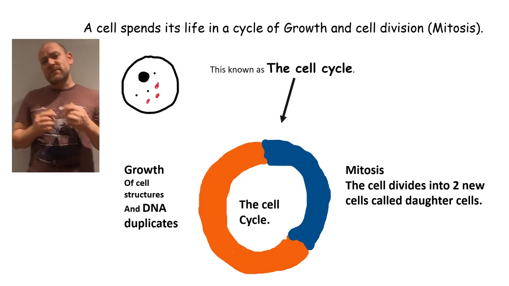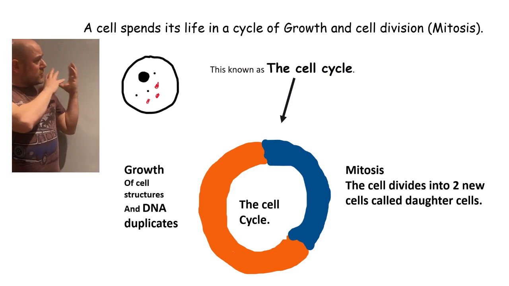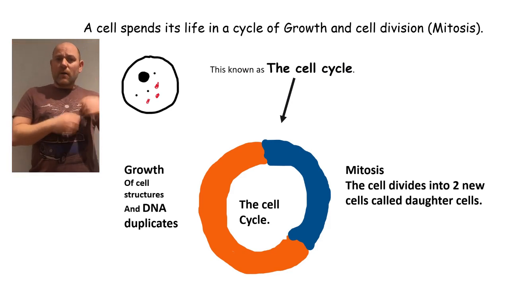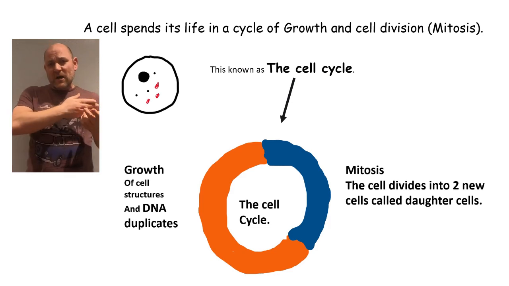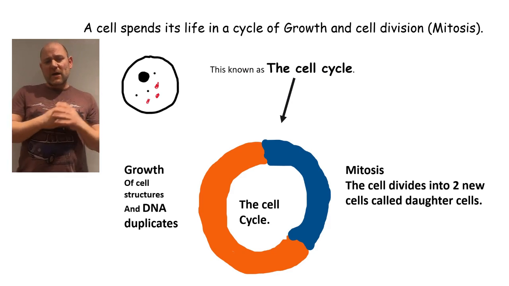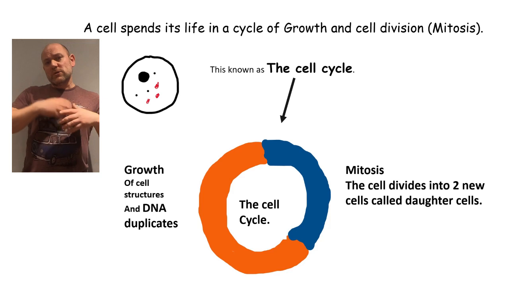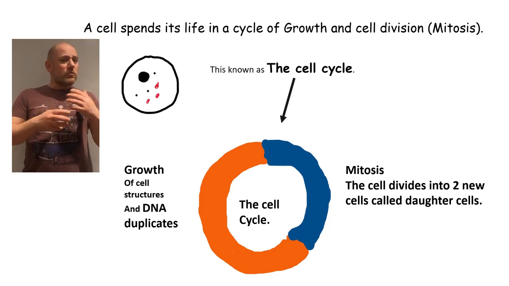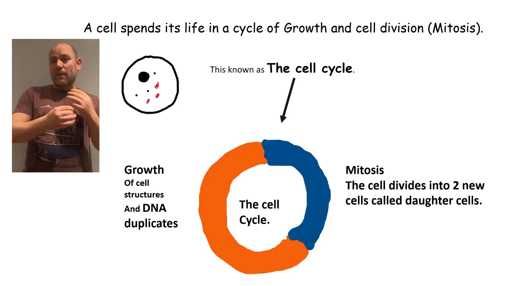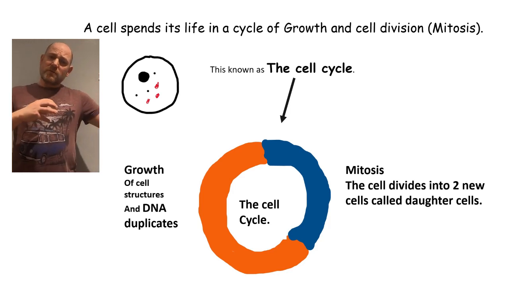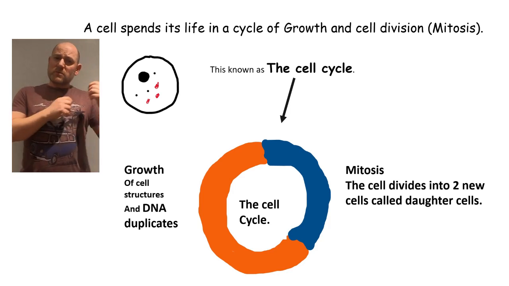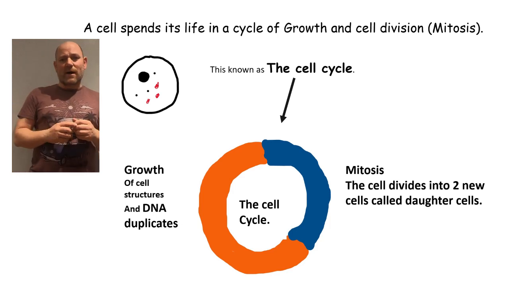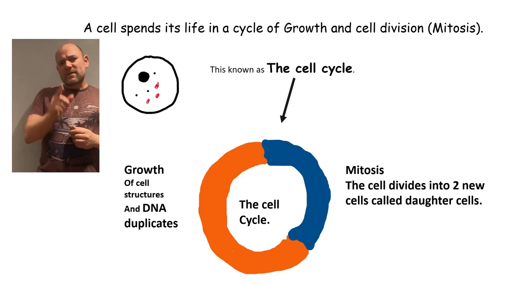Now, a cell spends most of its life in growth and cell division. And we can see from the orange part of this circle, this is the growth phase. And during this phase, a cell will double its mitochondria, double its ribosomes, grow new chemicals and proteins, and double its DNA. This is known as the growth phase. Most of its life it will spend in this phase, and a short part of its life it will spend dividing.